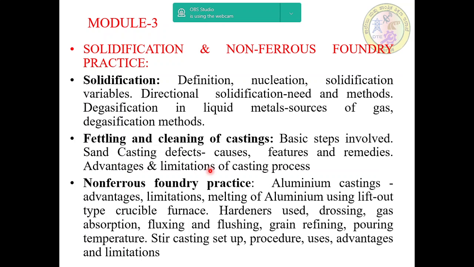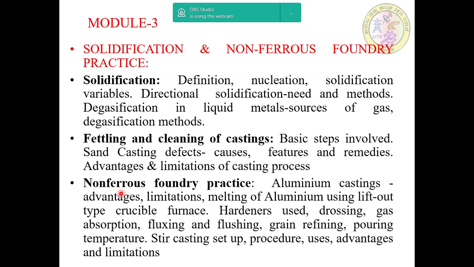Again, advantages and limitations of casting process. Apart from that, I will also discuss non-ferrous foundry practice: aluminum castings, and what are the advantages and limitations, and then melting of aluminum using lift out type crucible furnace we'll discuss in detail, and then hardness used, drawing, and then gas absorption, and then fluxing and flushing, grain refinement, and then pouring temperature.